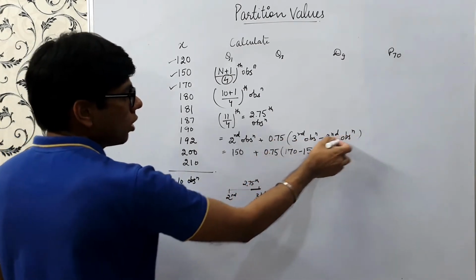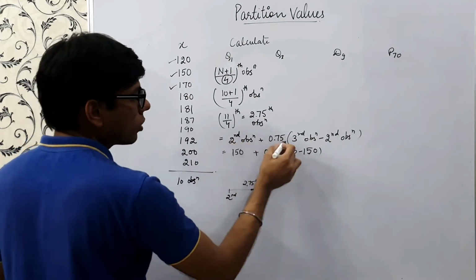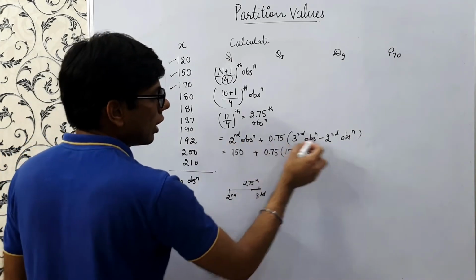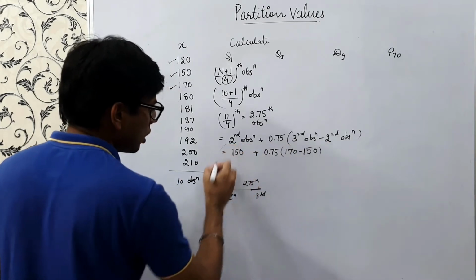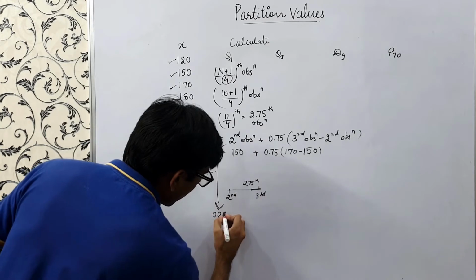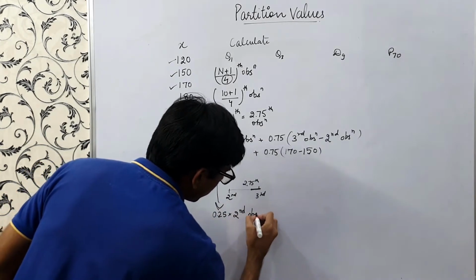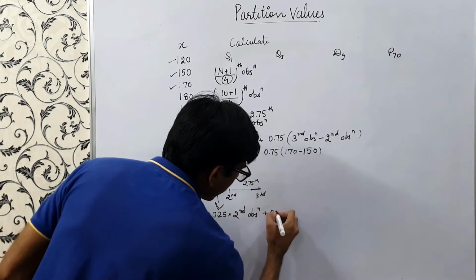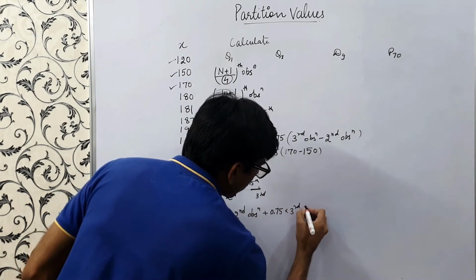If you just calculate this, it would be nothing but second observation, and here it's minus 0.75. So it's nothing but 0.25 into the second observation plus 0.75 into the third observation.